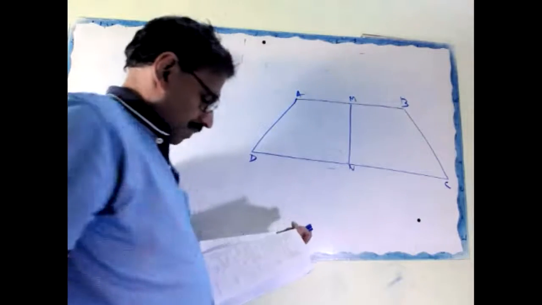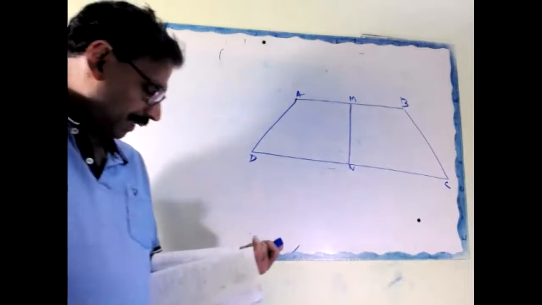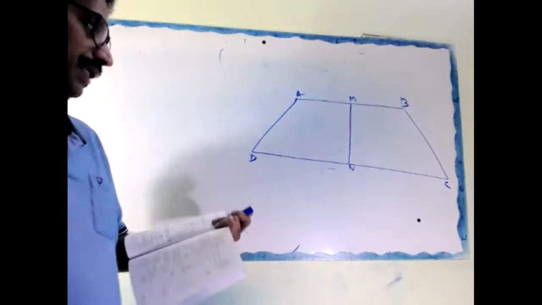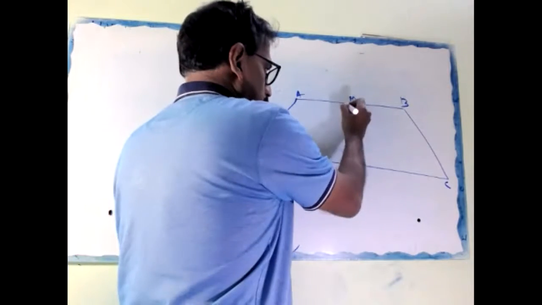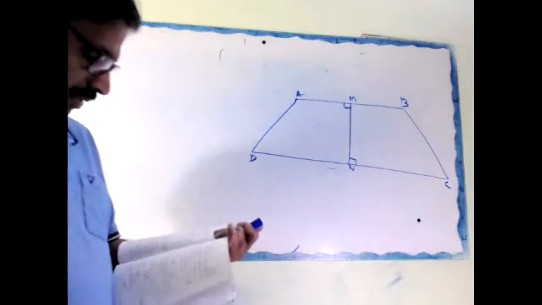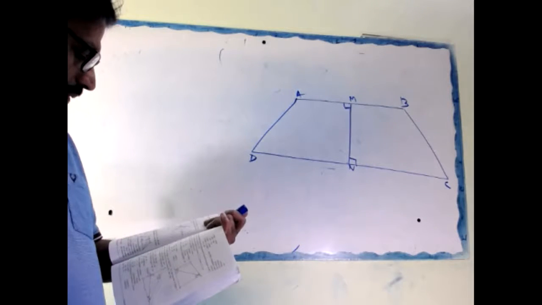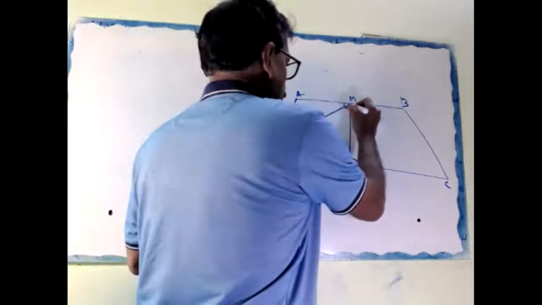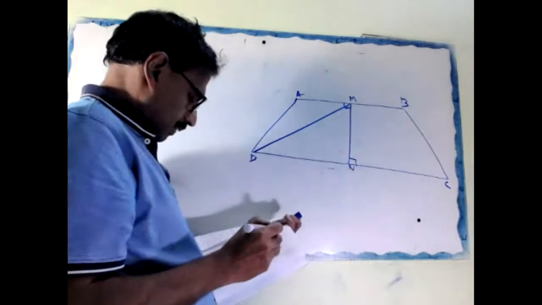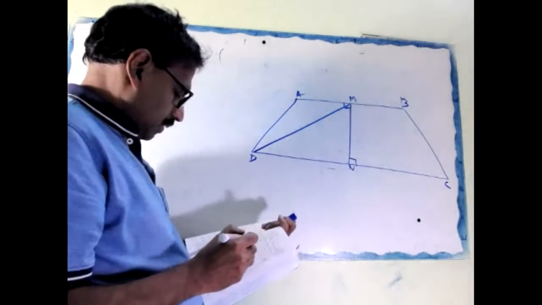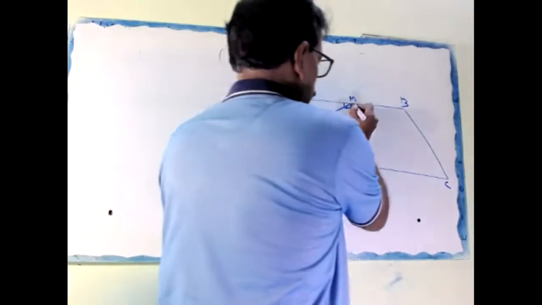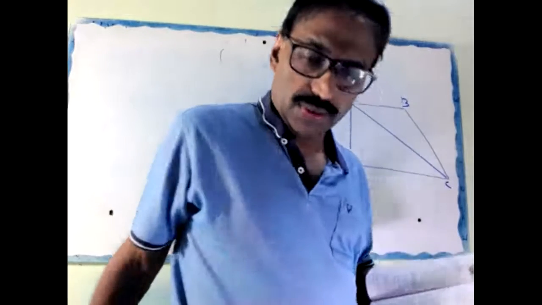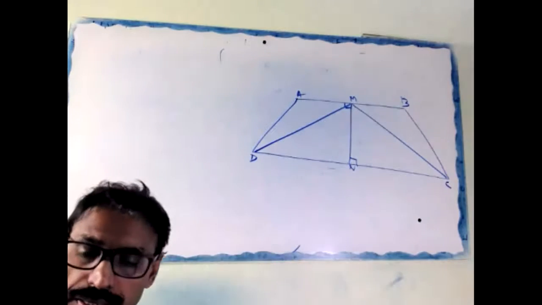Parallel sides AB and DC respectively of trapezium ABCD is perpendicular to both sides. Prove that AD equal to BC.